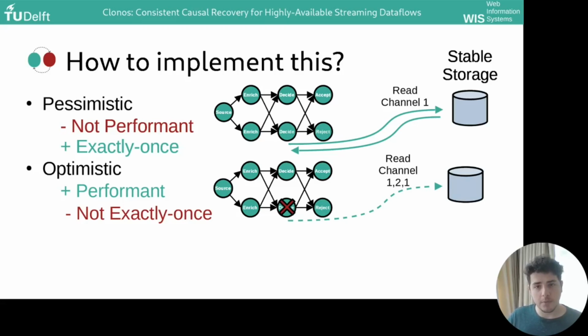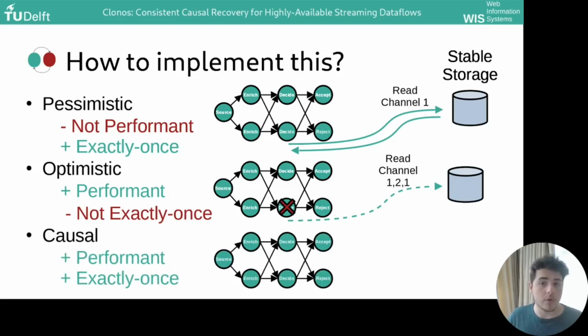But there is a third option, somewhat unknown, called causal logging. And causal logging is very appealing in a stream processing setting because an external system is not needed. Instead, the log is kept entirely in volatile memory in the system. The catch is that the log must be shared with all causally dependent nodes, and that is the downstream nodes, as shown here. After a failure, we can then obtain the log from the downstream nodes and use it to restore consistency.